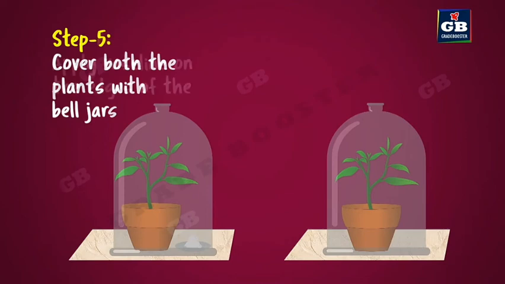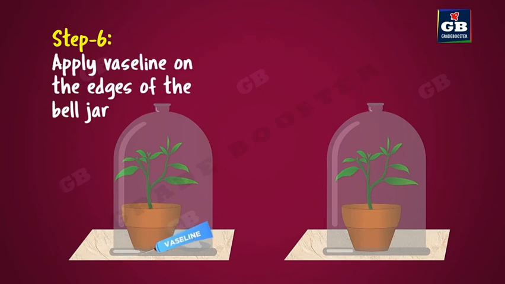Now we will put Vaseline or grease on the edges of the jars so that air cannot come into the jars. But what will we do with the air which is already in the jar? That's why we keep this potassium hydroxide powder in the first jar so that it can absorb the carbon dioxide gas present in this jar. Now our setup is ready.